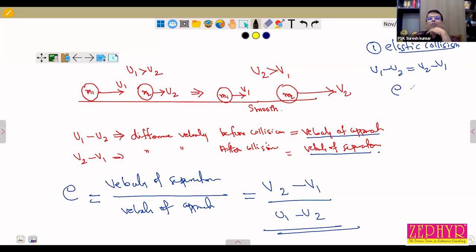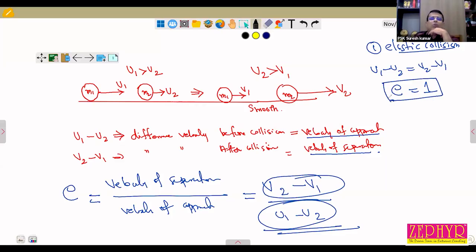So what about the value of e? This one equal to this one, so e equals 1 for elastic collision. e equal to 1 means the difference in velocity before collision and the difference in velocity after collision are equal.